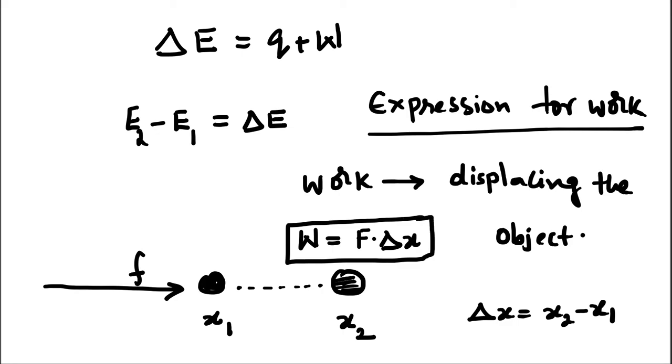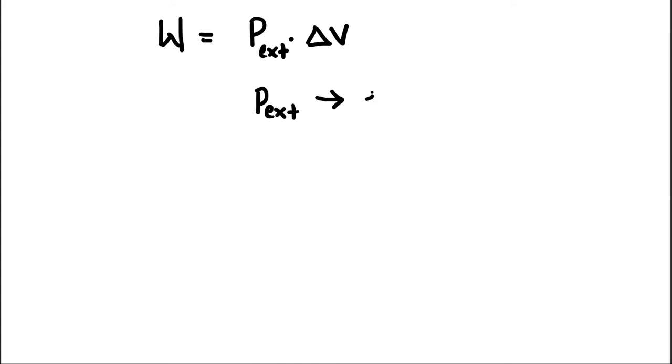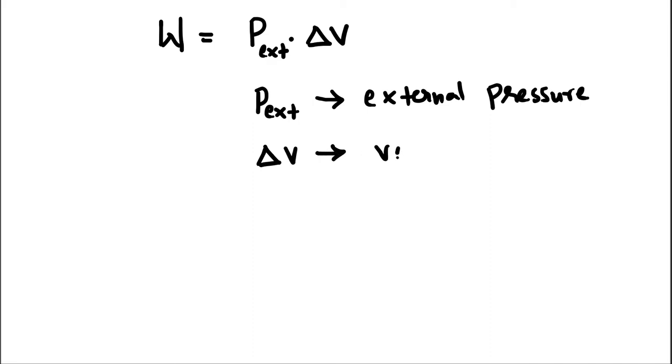So in thermodynamics, we mostly deal with gases. Let's talk in terms of volumes. Therefore, the expression for the work is P external, that means the pressure we use, times delta V. So what is the P external? P external is external pressure, and what is delta V? That is volume change. Okay, how has this equation come?